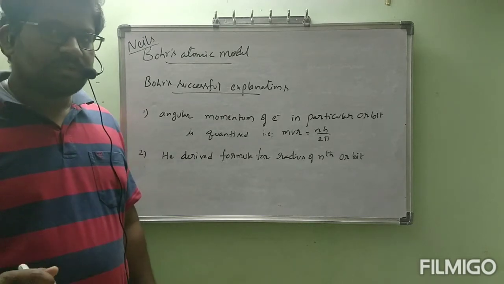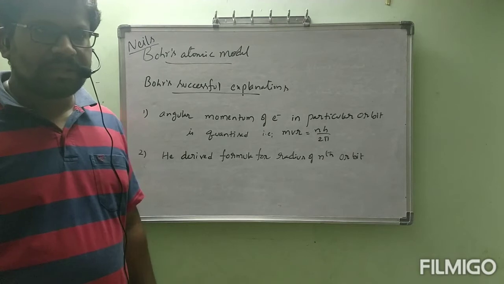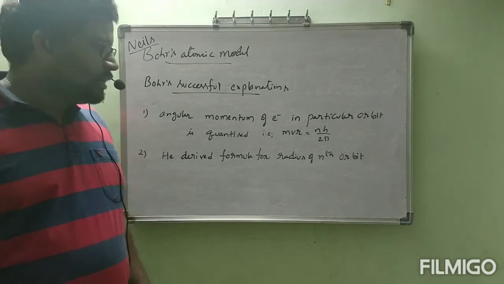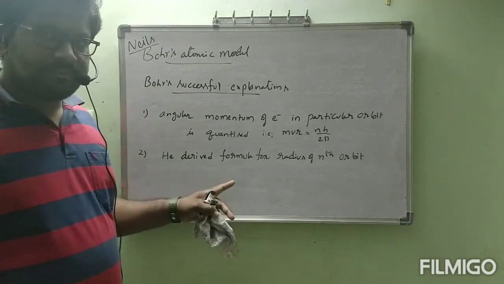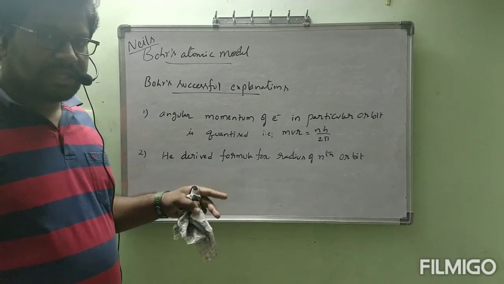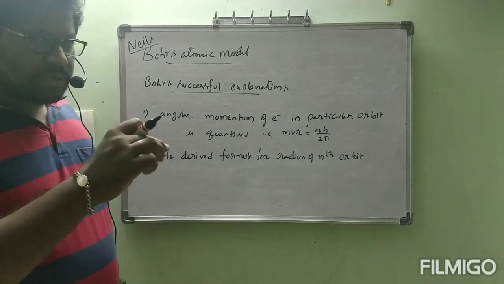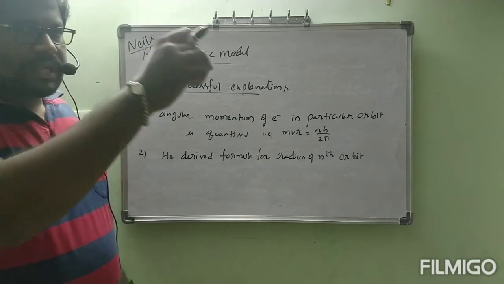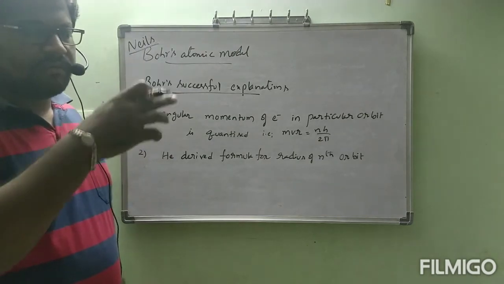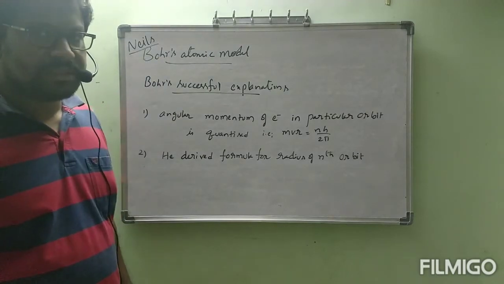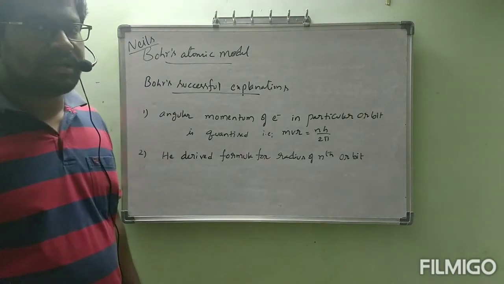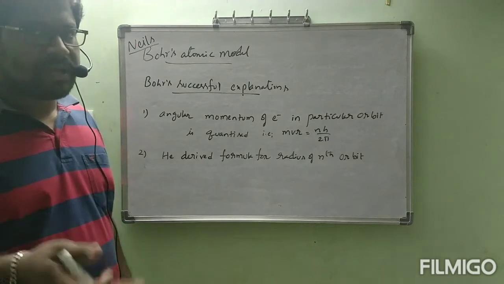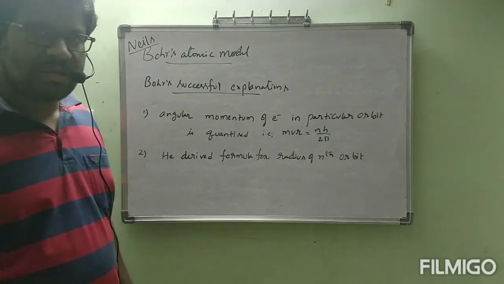Previously, the postulates were also given by Niels Bohr, but specially why I am writing this is because, without seeing what is present inside the atom, depending on mathematical calculation, he gave the distance within which the electron is present from the nucleus, like the radius of a particular orbit. If you take the first orbit, we can write the radius of the first orbit, second orbit, third orbit.